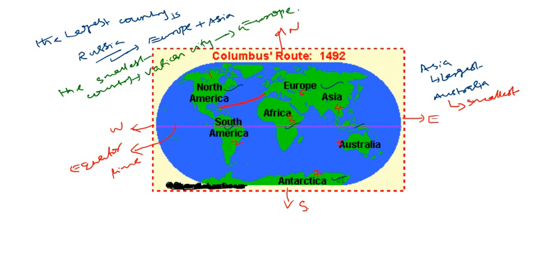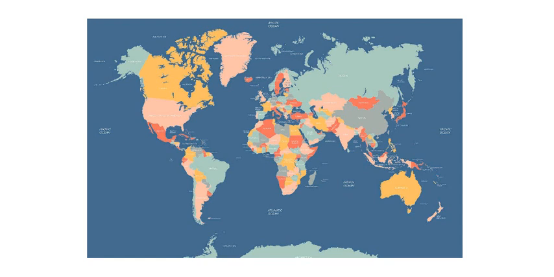See here, I will show you one image where you can find the oceans and continents. So here first we will mark the oceans. Before that, if we mark the directions for this world map picture, this is the north, this is the east, this is the west, and here we have the south.